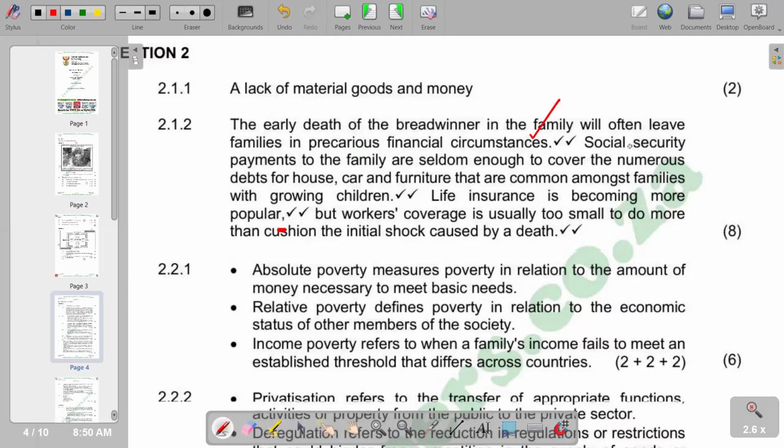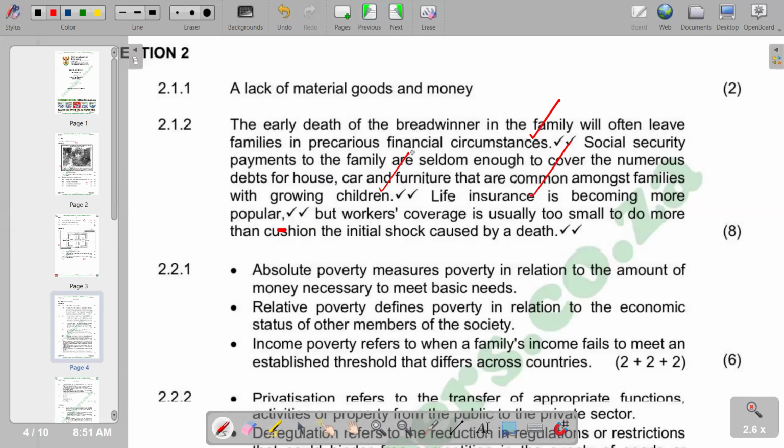And then social security payments to the family are seldom enough to cover the numerous debts for house, car, and furniture that are common among families with growing children. So basically, when the breadwinner dies, social security payments are not enough. Life insurance is becoming more popular again, and this is what we have.